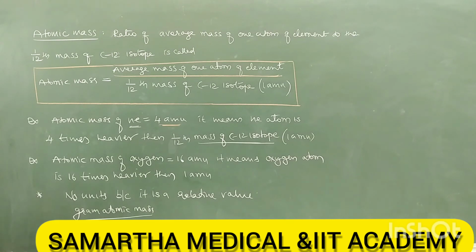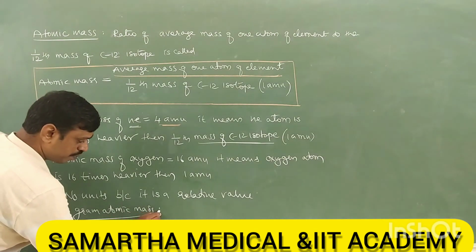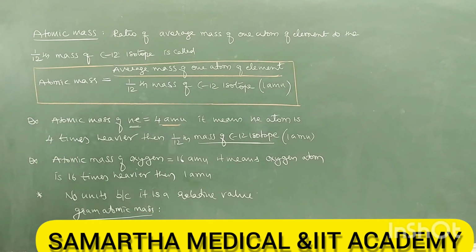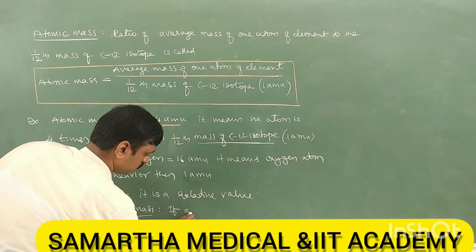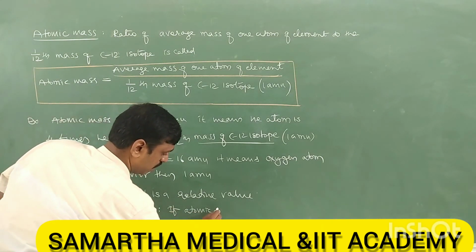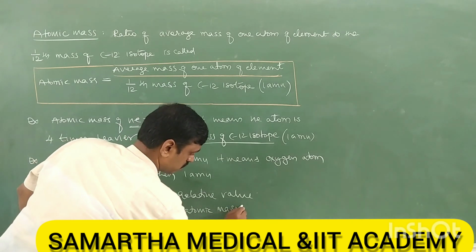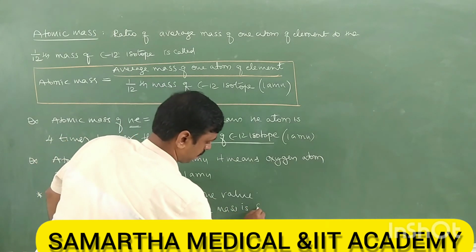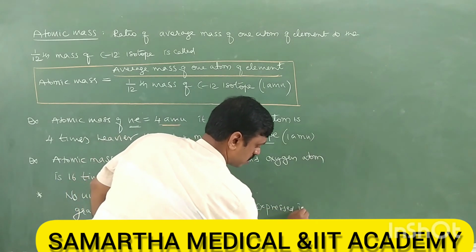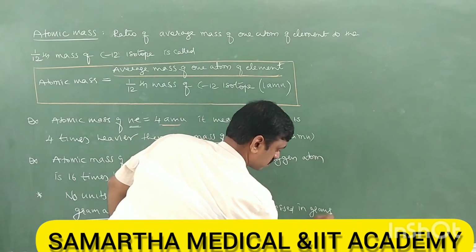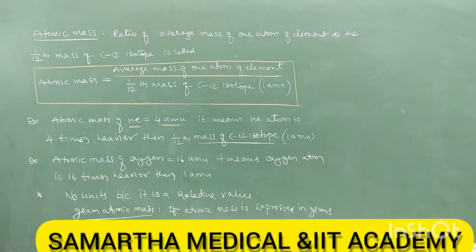Gram atomic mass is nothing but the atomic mass expressed in grams. If the atomic mass of any atom is expressed in grams, it is called gram atomic mass.